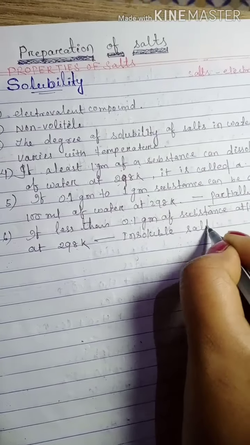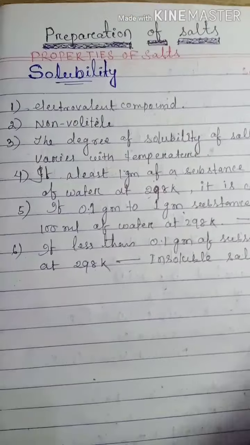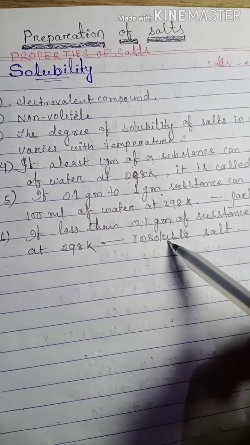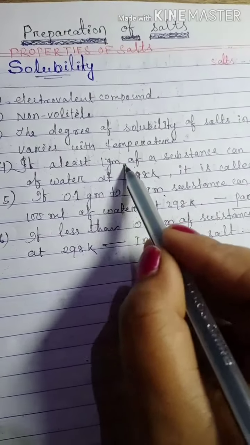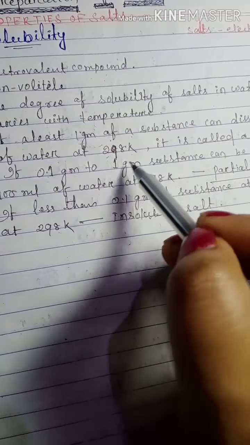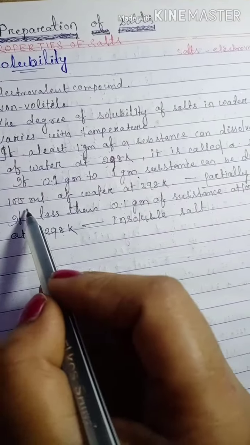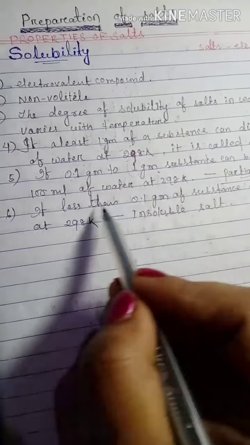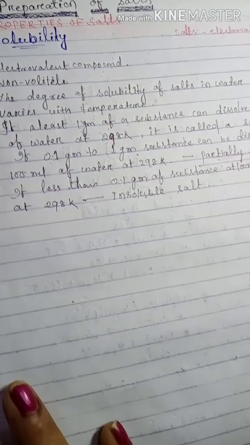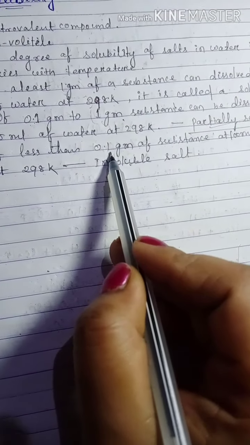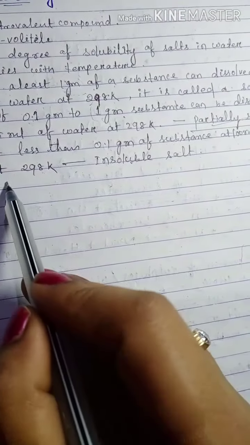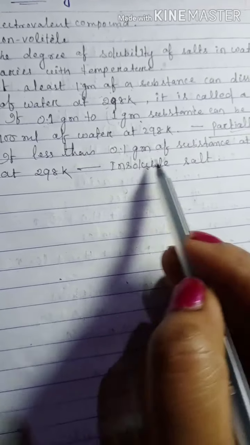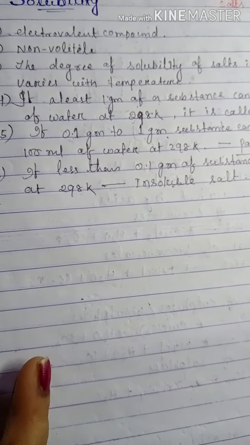Insoluble salts. According to solubility, salts are of three types: soluble, partially soluble, and insoluble. If at least 1 gram can be dissolved, then it is soluble. If 0.1 to 1 gram can be dissolved, then it is partially soluble. If less than 0.1 gram can be dissolved in 100 ml of water at 298 Kelvin temperature, then it is called an insoluble salt.